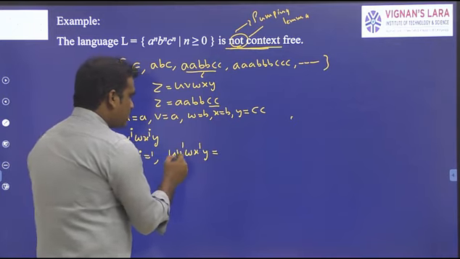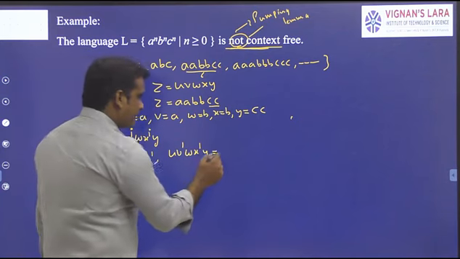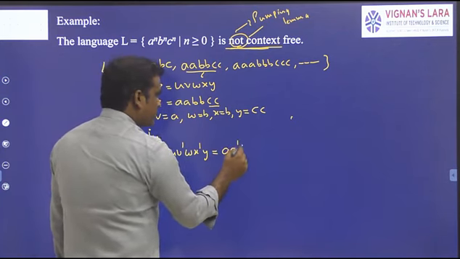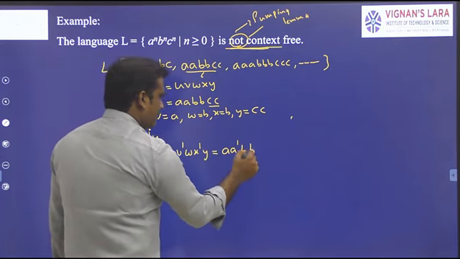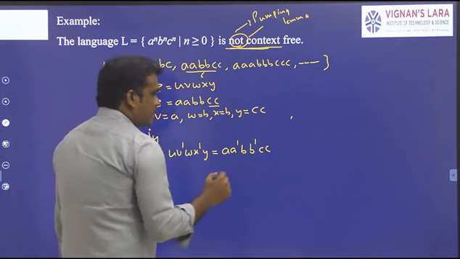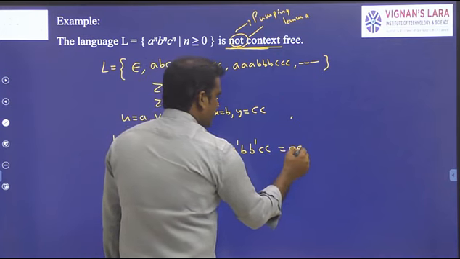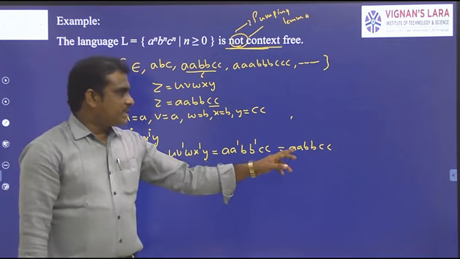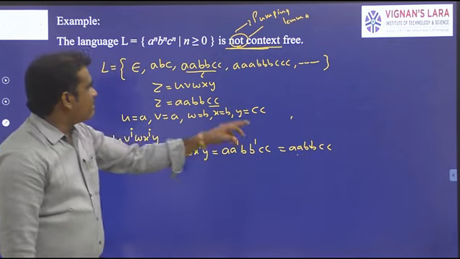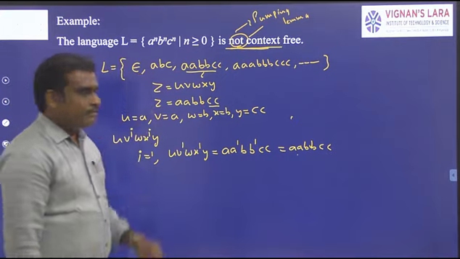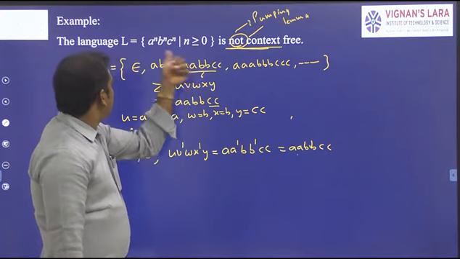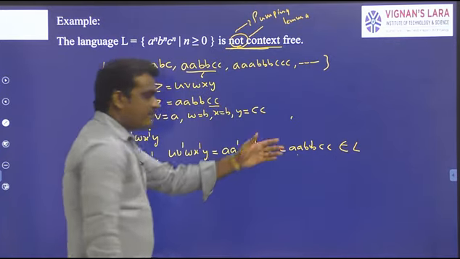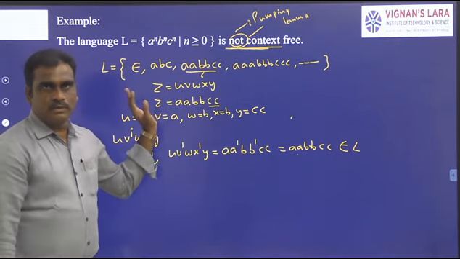This will be equal to: U means nothing but A, V means A, so A power 1. W means B, X means B, B power 1, Y means C. What is the result? The result is double A, double B, C. So the resultant string belongs to the language. So it is a valid string and the language is good.